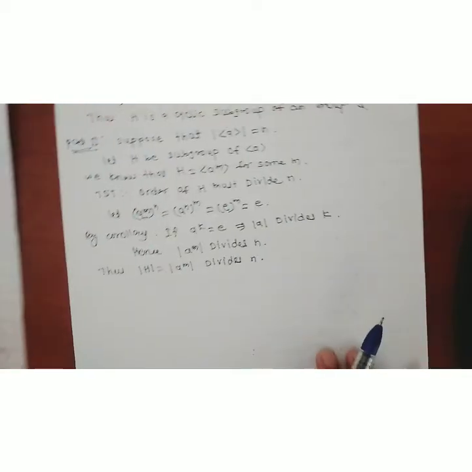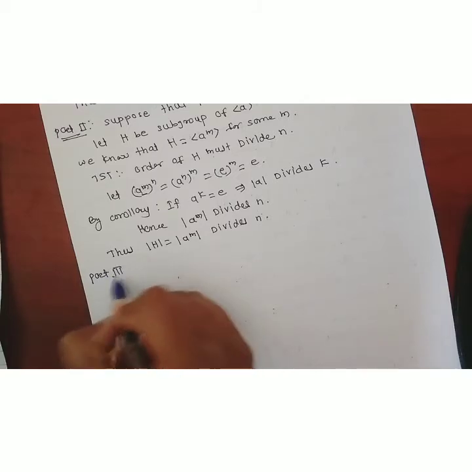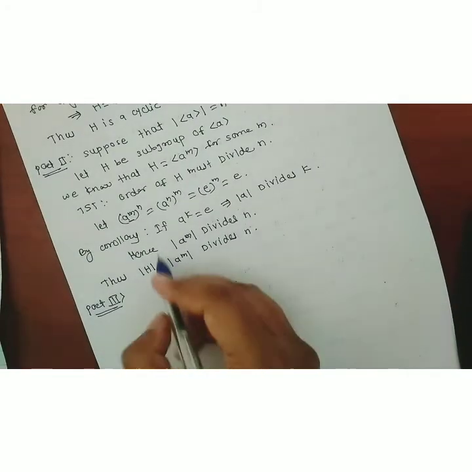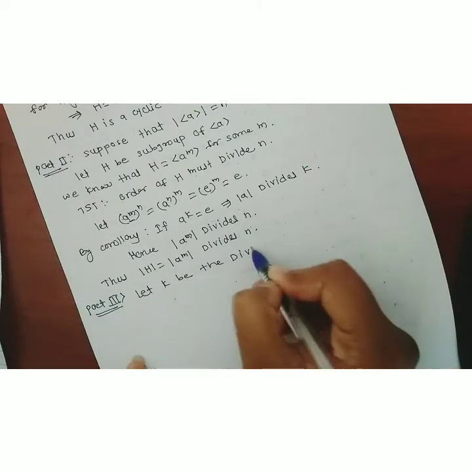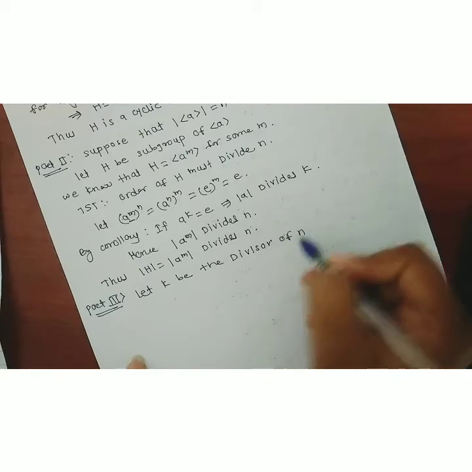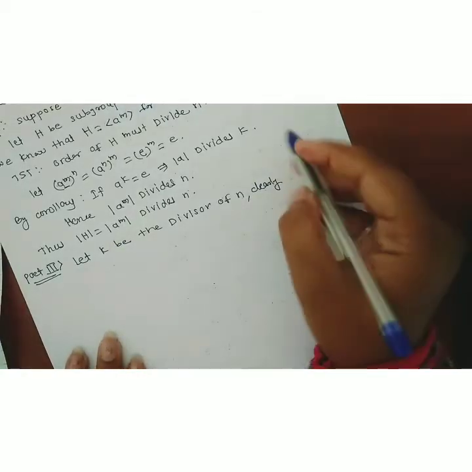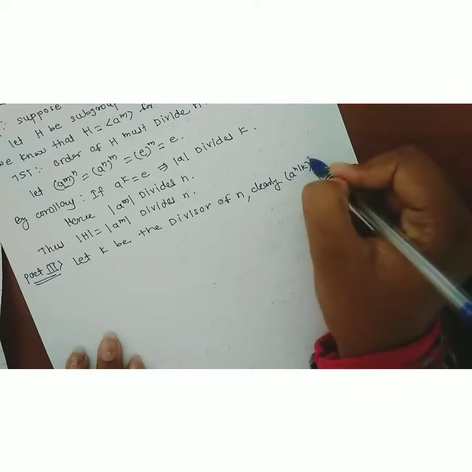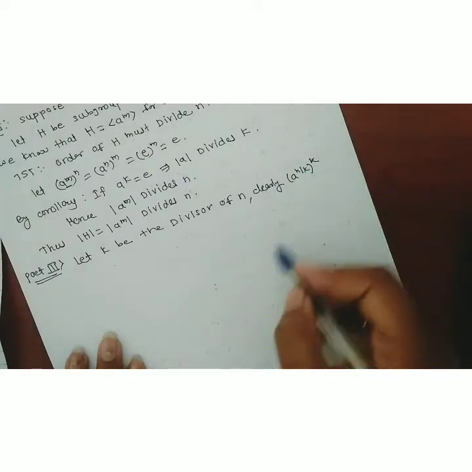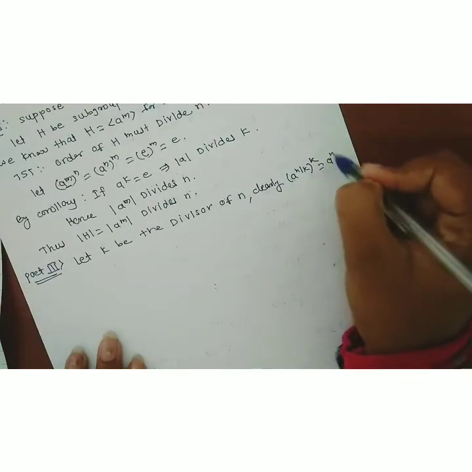Now we go through the proof. Part third. Let k be a divisor of n. Then clearly, A raised to n divided by k, to the power k, the k gets cancelled, which is equal to A raised to n.